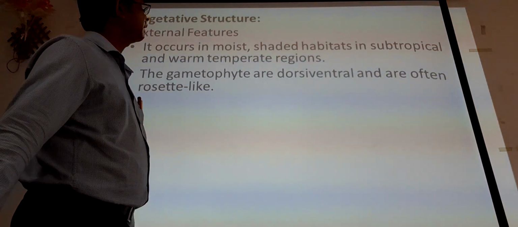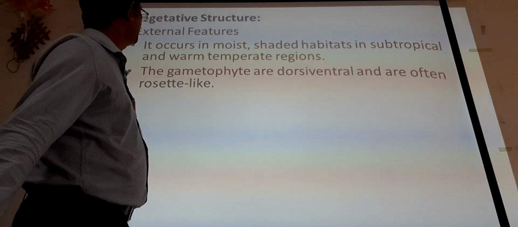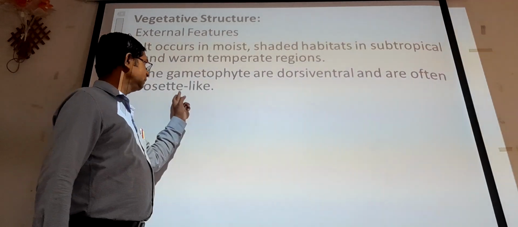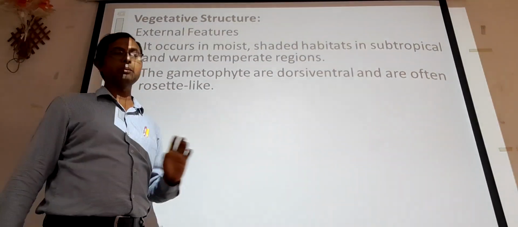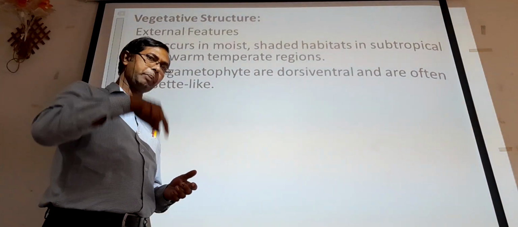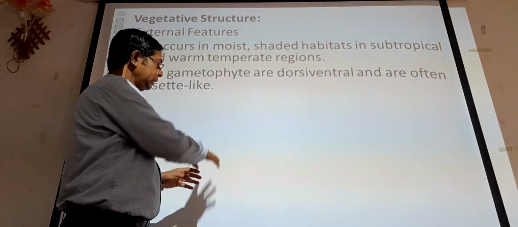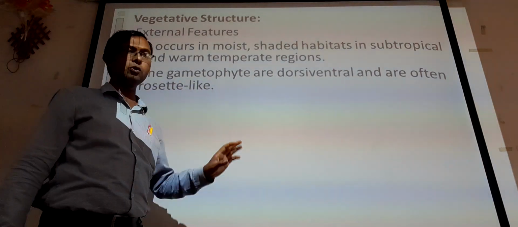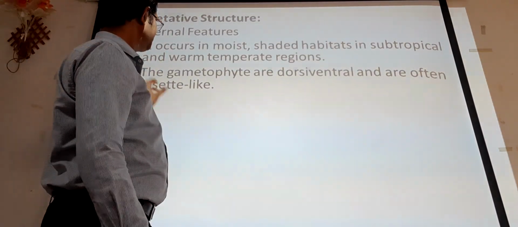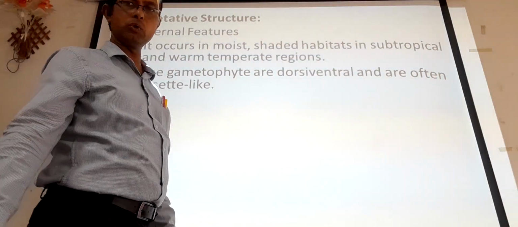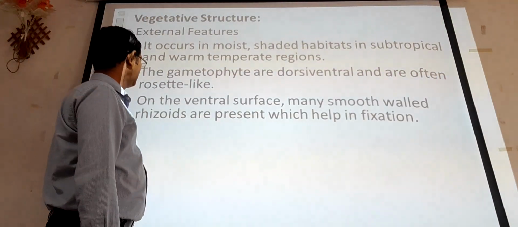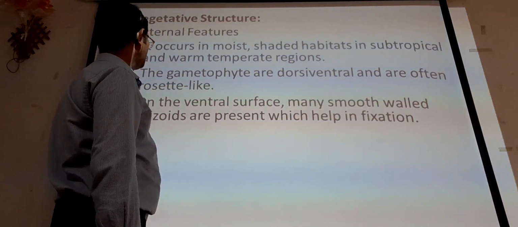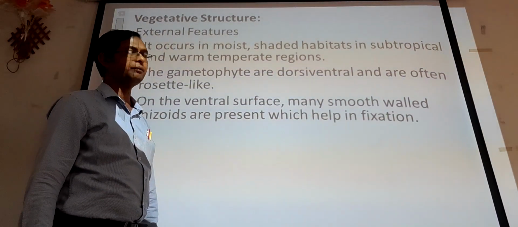The gametophytes are dorsiventral and are often rosette like. As we have discussed, one of the patterns of growth is the rosette pattern, which covers the circular region of that area and shows the growth of that organism. On the ventral surface, many smooth walled rhizoids are present which help in fixation.